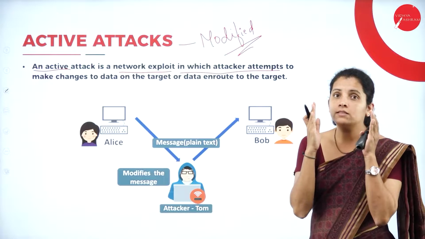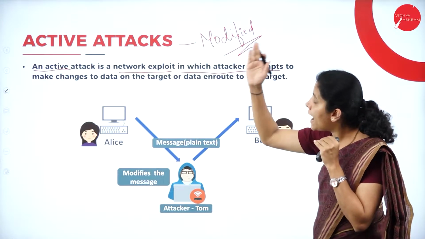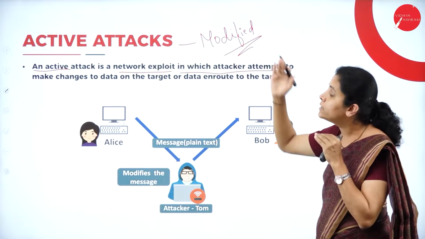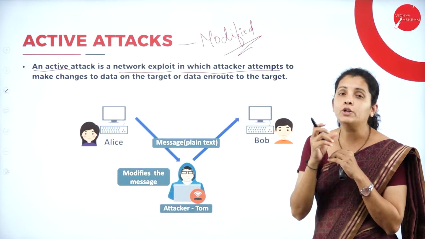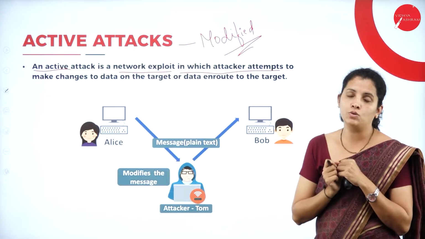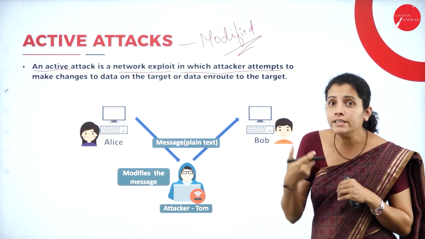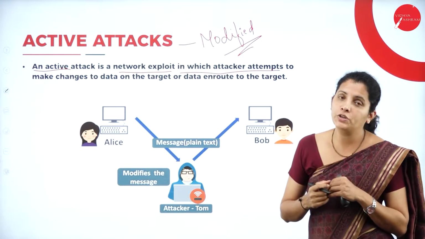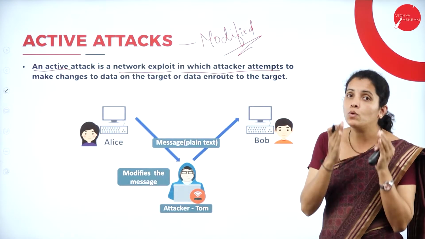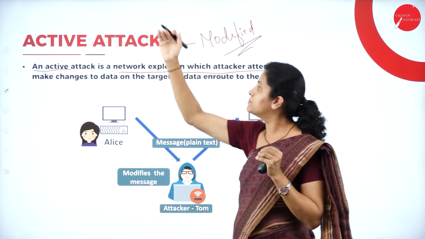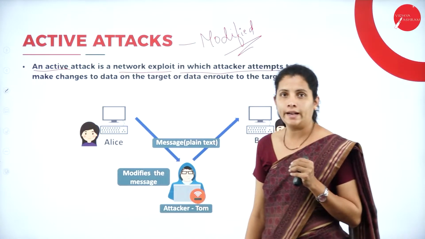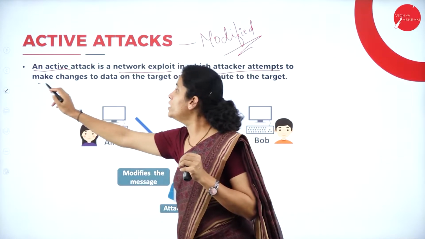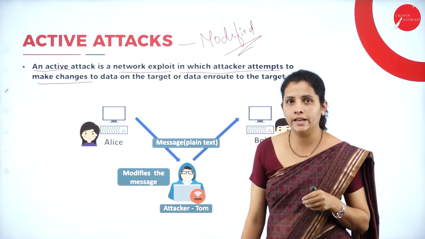So student, just remember that in the active attack, what will the attacker do? They are going to change the content. Here changing is nothing but the alteration or modification of data, and that kind of attack comes under active attack. So here they are going to change the data.